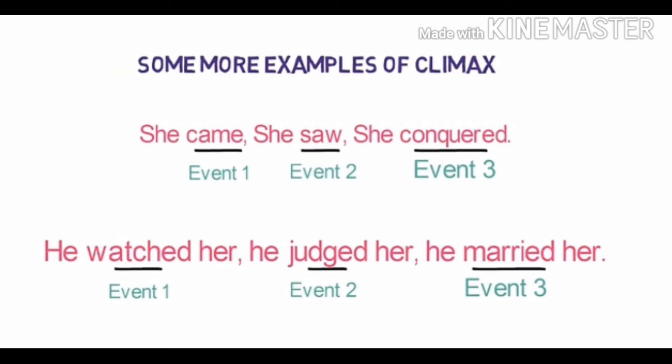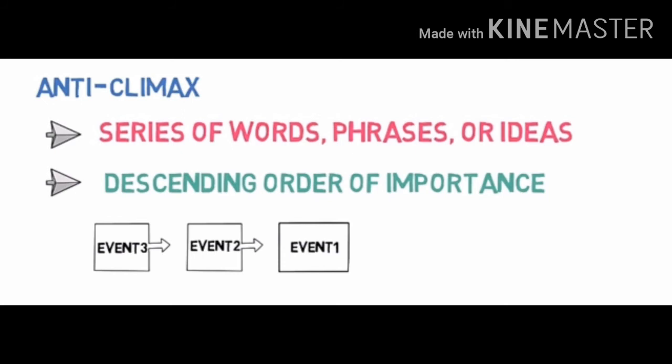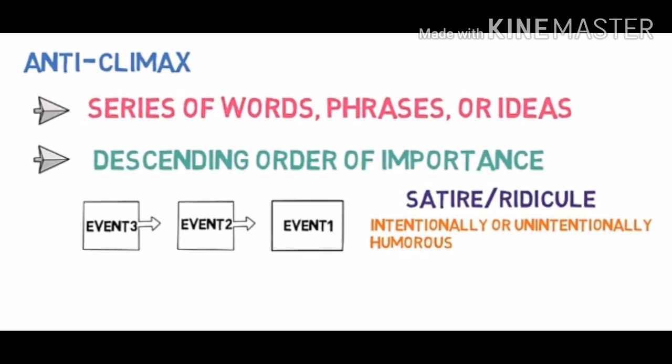Now let's look into the next figure of speech which is totally opposite of it, that is anticlimax. Anticlimax is a figure of speech in which a series of words, phrases or ideas are arranged in descending order of importance. In climax, these words are arranged in ascending order, while in anticlimax, these words or phrases or ideas are arranged in the descending order of importance. Let's look at some of the examples of it. In this figure of speech, the reverse is done. First the last event will come, then the second event, and then the first event will come. It is in the reversal way.